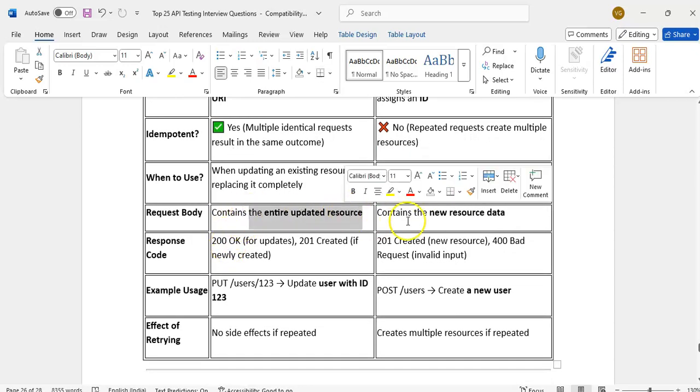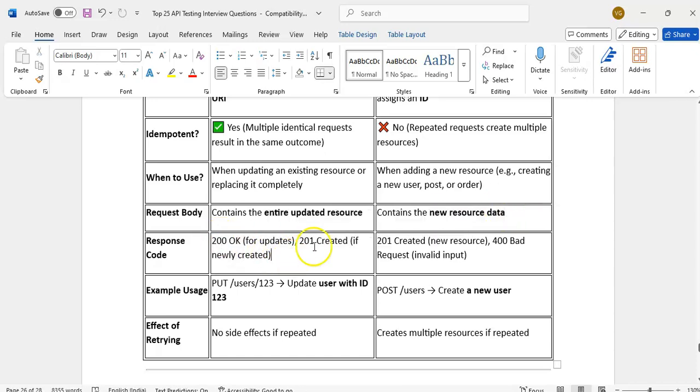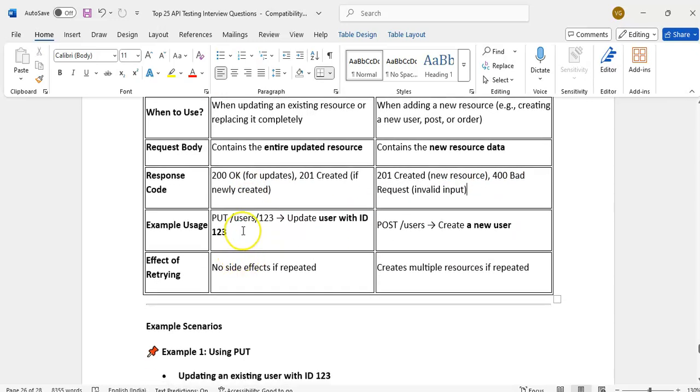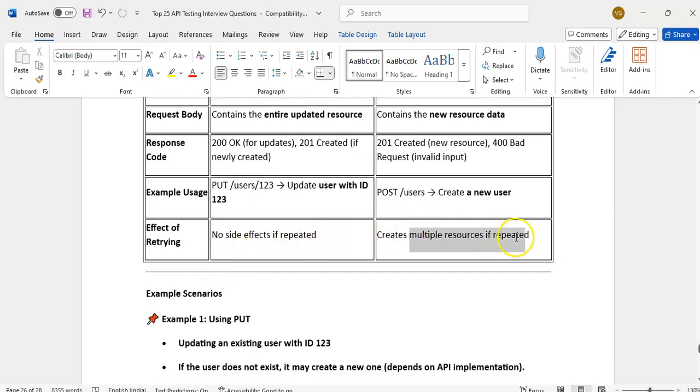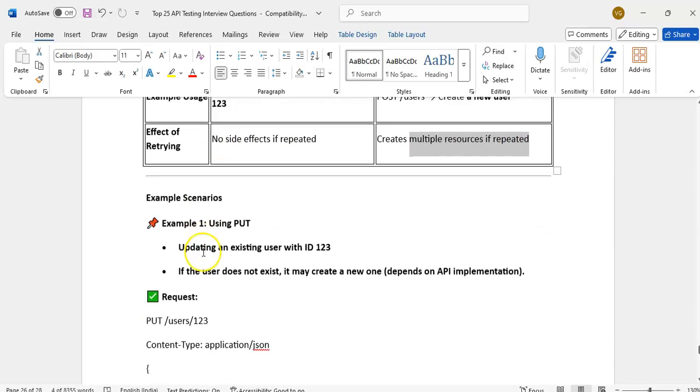PUT contains the entire updated resource; POST contains new resource data. PUT returns 200 for OK, 201 for created; POST returns 201 for created, 400 for bad request. PUT has no side effects if repeated; POST creates multiple resources if repeated.